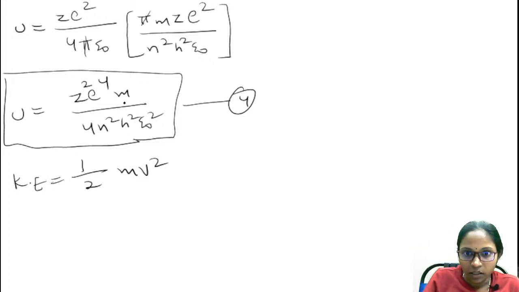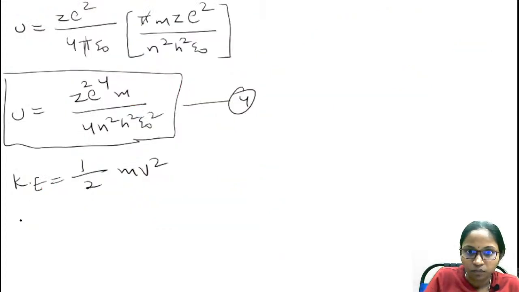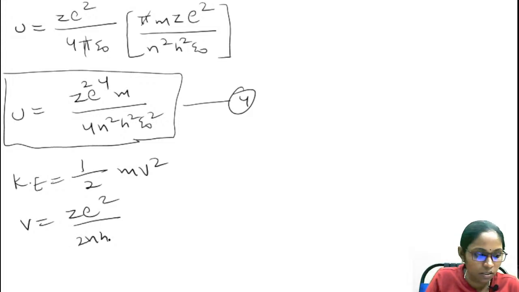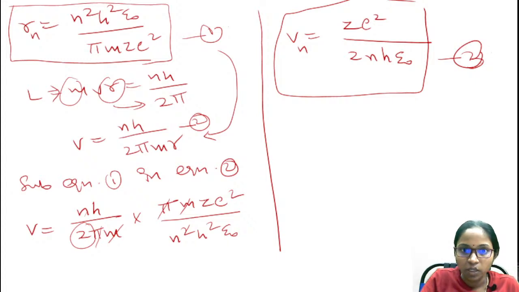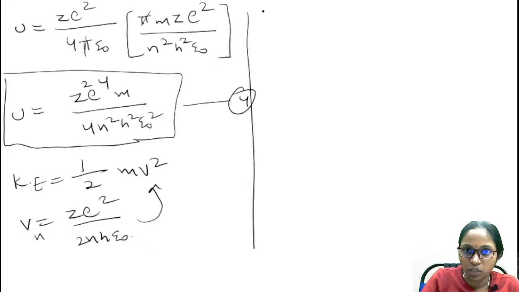And half m v square, and what is the velocity equation? Velocity is Ze square by 2 n h epsilon naught for the nth orbit. You just substitute this equation in the above equation. Therefore the kinetic energy